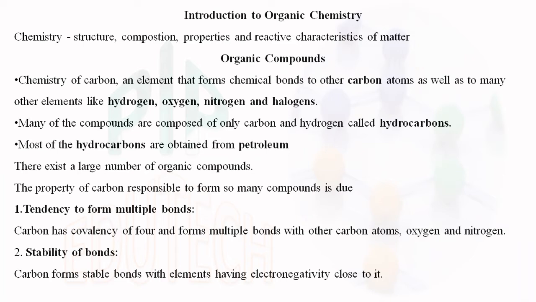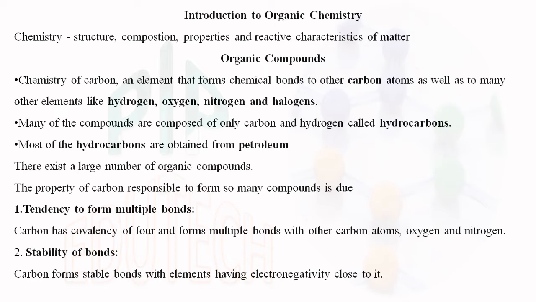Chemistry is basically classified into various categories: organic chemistry, inorganic chemistry, physical chemistry, green chemistry, nanochemistry, analytical chemistry, polymer chemistry, etc. So the main thing is organic chemistry, organic compounds. The compounds deal with natural products, the compounds which are obtained naturally.